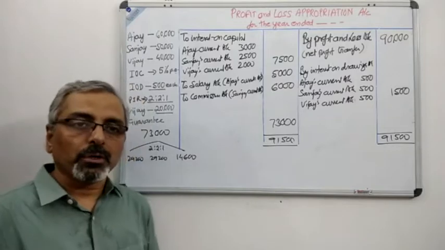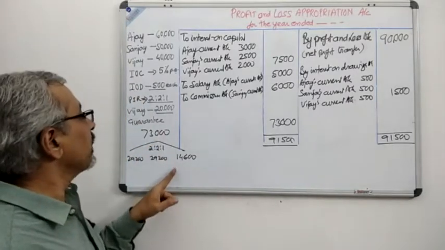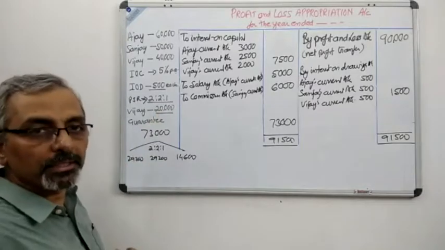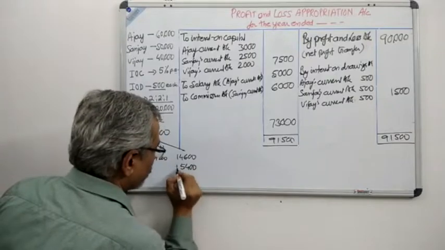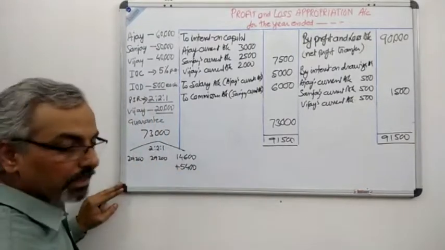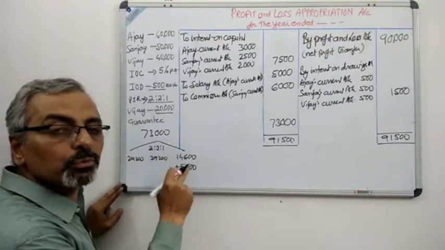Now, what was the concept? The concept was that Vijay had to be given a minimum profit of 20,000. So there is a shortfall of 5,400. So 5,400 needs to be added to his account, and it will be borne by the others in their PSR, that is 2:2, that is equally.